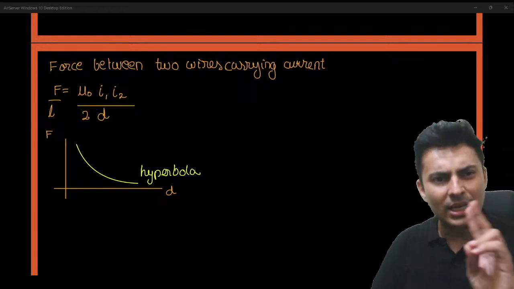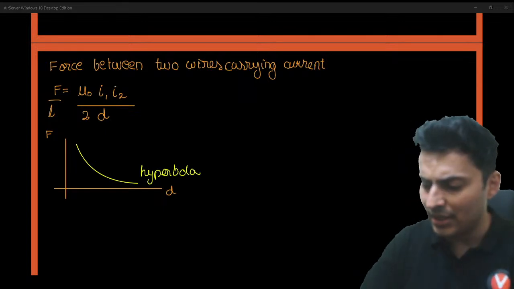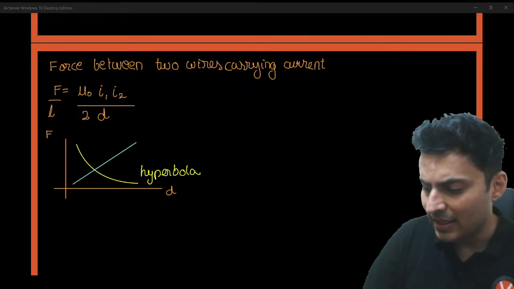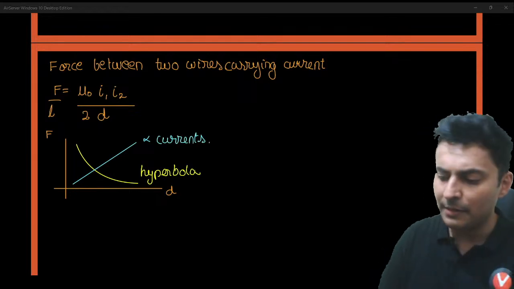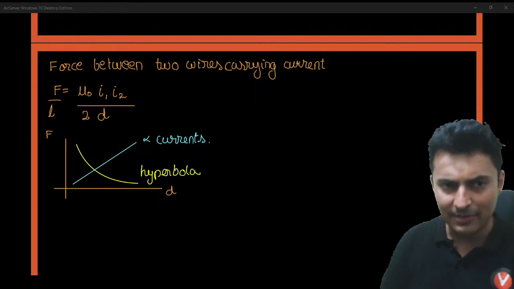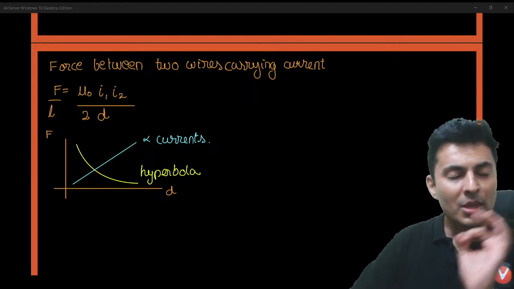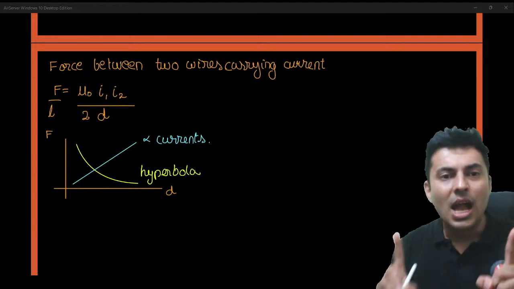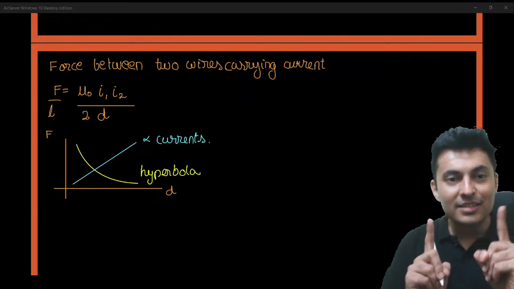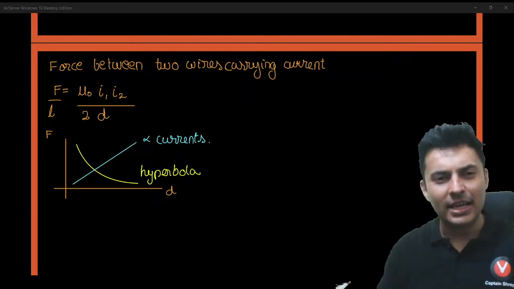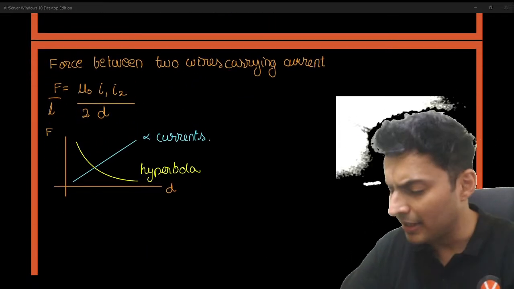If it is with regards to the current, then it is on the top. So it will be directly proportional to the current. Keep this in mind. Very, very straightforward. Cool. Now you should also know that the forces are attractive for same directions and it is repulsive for opposite directions. So that is another thing which you should know with regards to forces between two wires carrying currents.